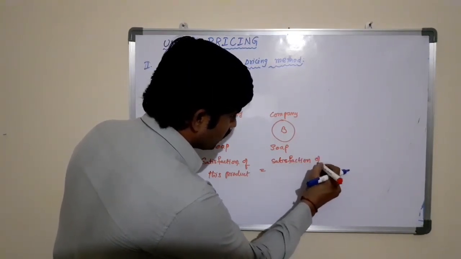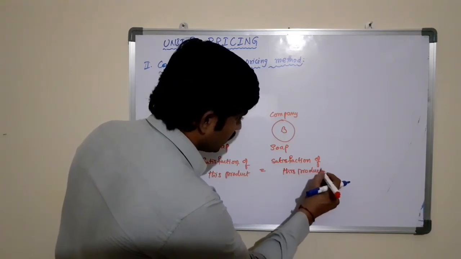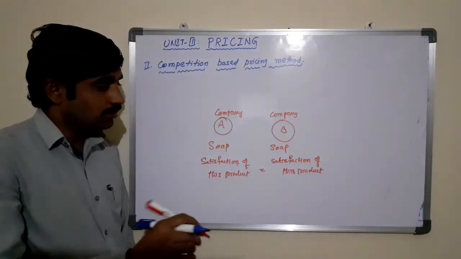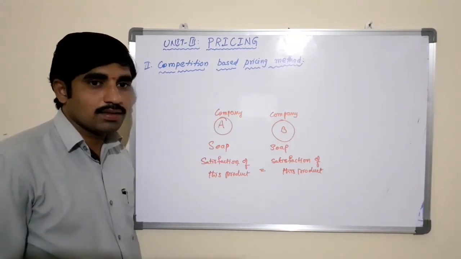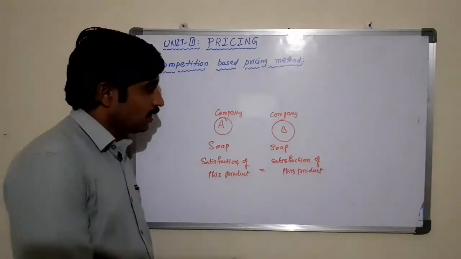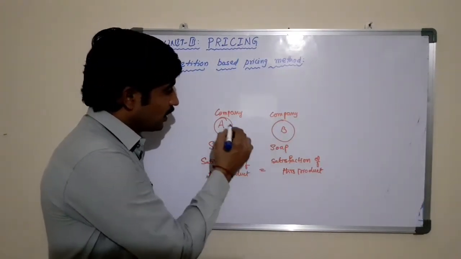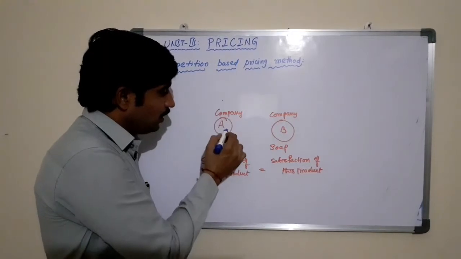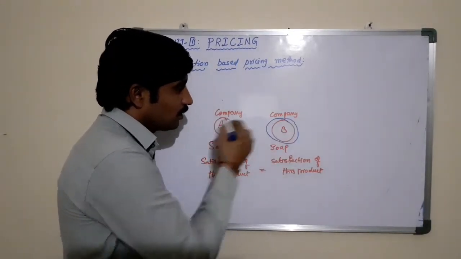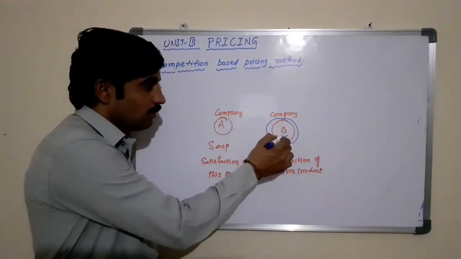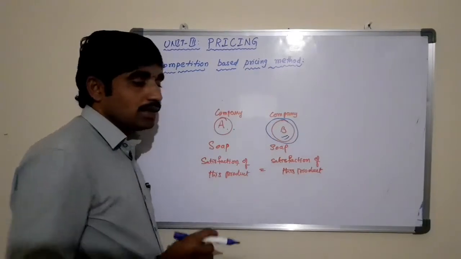Everything is the same, in terms of quality, quantity, and other features of the product, but the price. Here at the time of fixing the price, if company A wants to fix the price, they will need to consider the price of the product of B, because B is the competitor in the market.